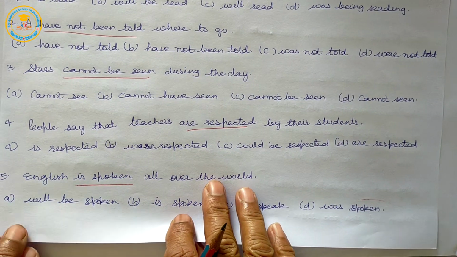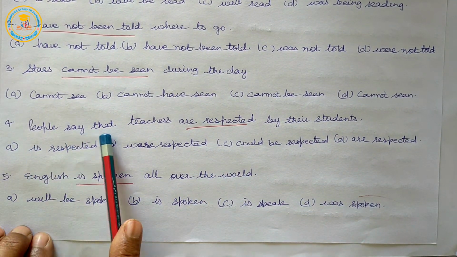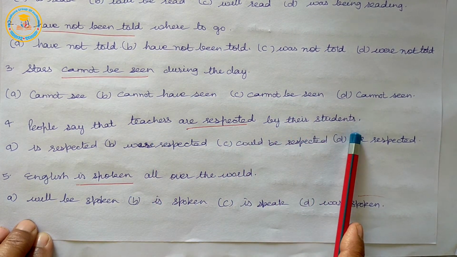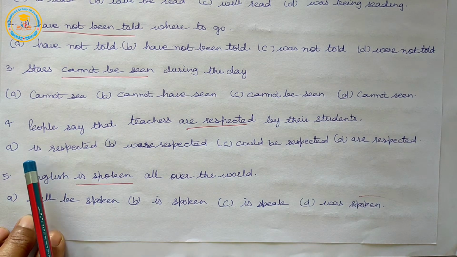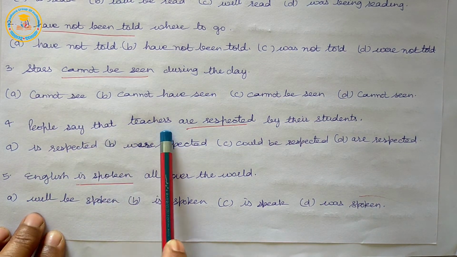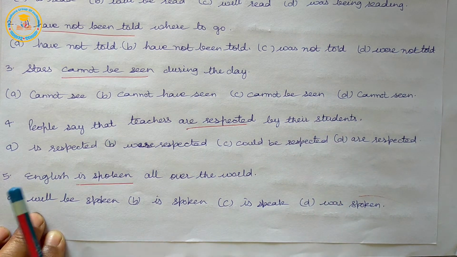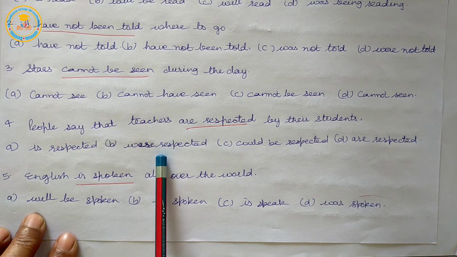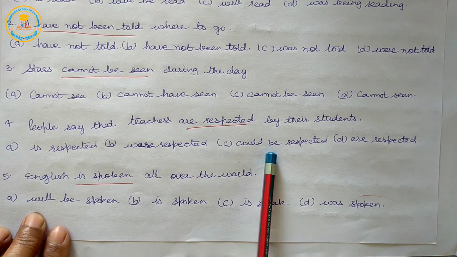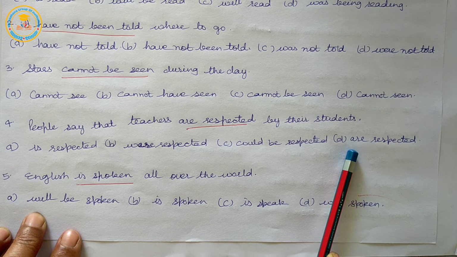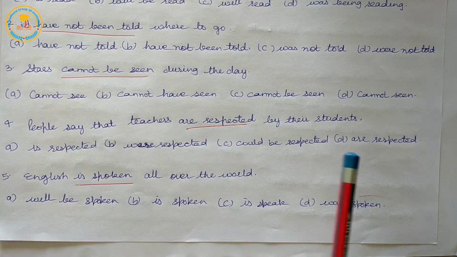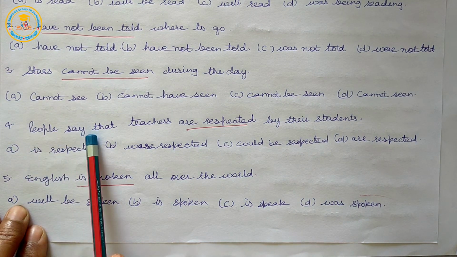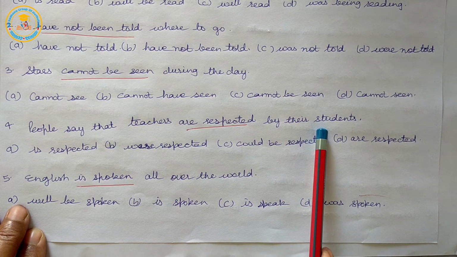Next, people say that teachers dash by their students. And the options: is respected, were respected, could be respected, are respected. And the correct answer is are respected. So the sentence, people say that teachers are respected by their students.